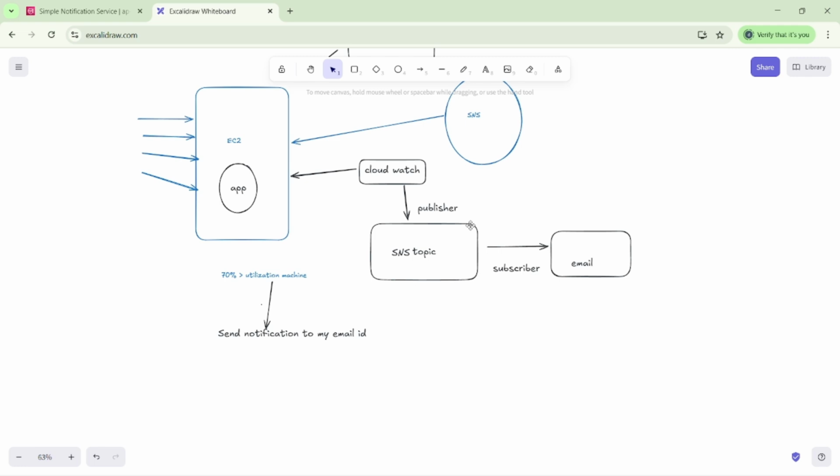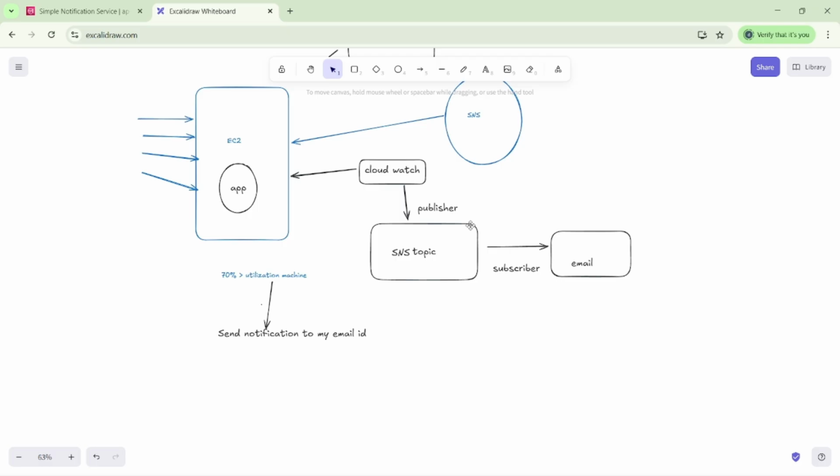That is called publisher and subscriber. In AWS, we have SNS to send notifications. Suppose I want to send a simple notification to my email, what do we have to do here? We have to create a Simple Notification Service.